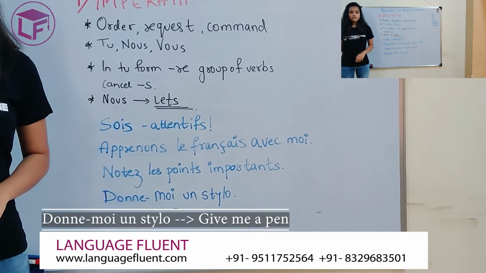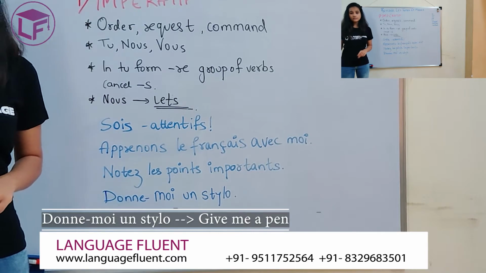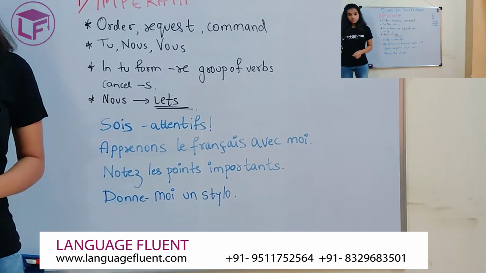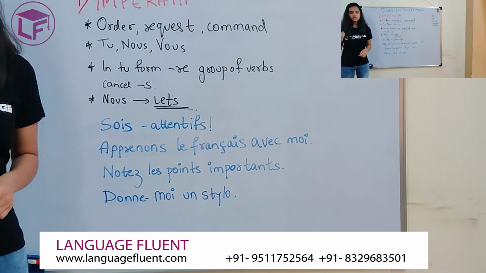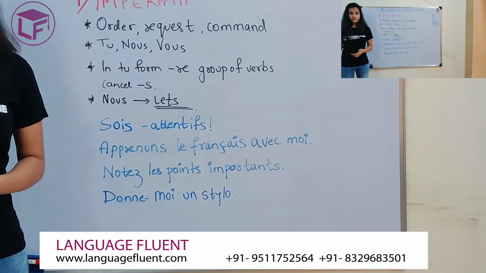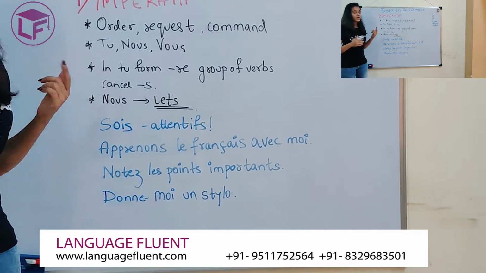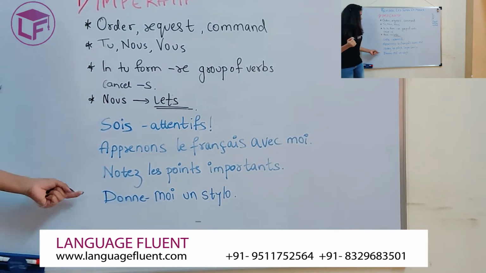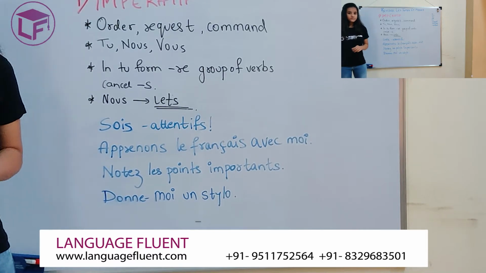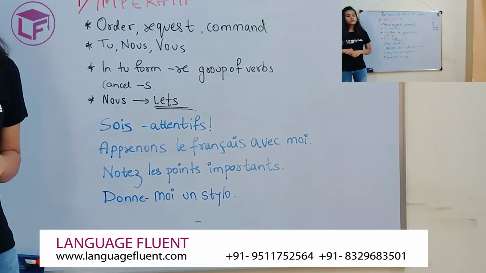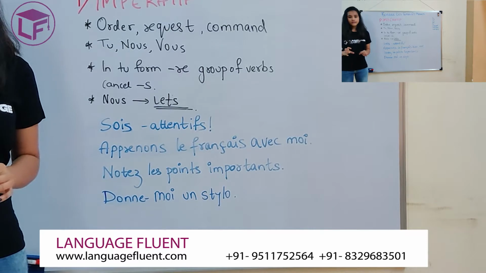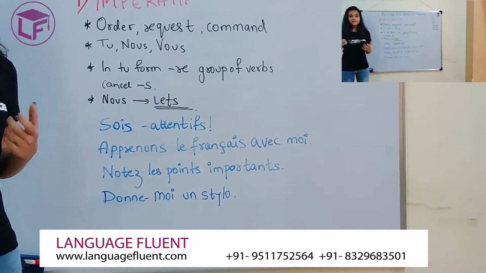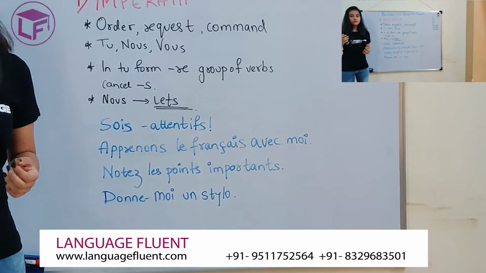Donne-moi un stylo. Give me a pen. Donner is a regular er group verb. Technically, with the tu form, our ending is es. But since it's the imperative, we're going to drop the s there. So that becomes donne. Also remember, whenever you write the nous form in the imperative, it is translated as let's. So let's go, let's study, etc.